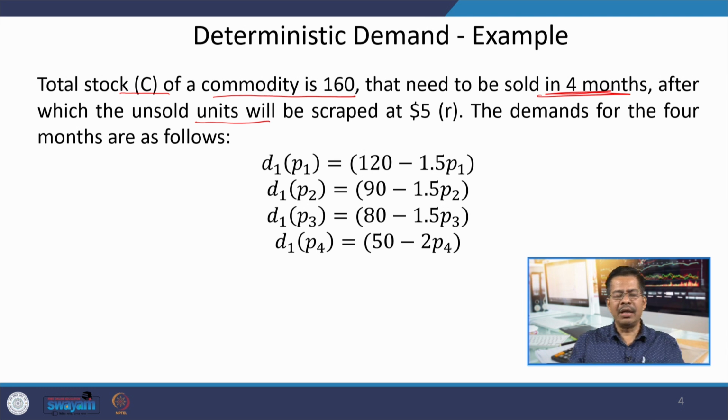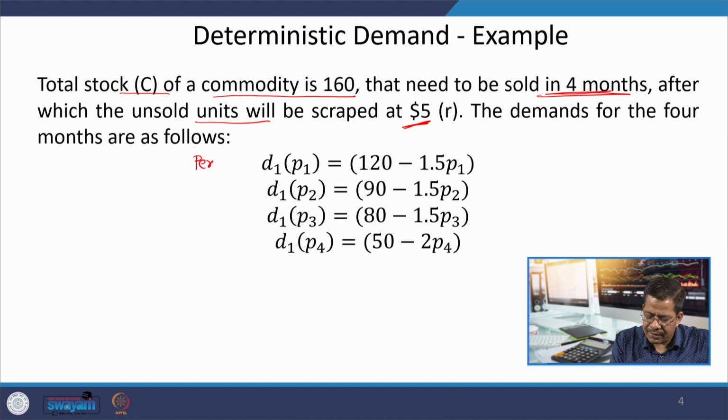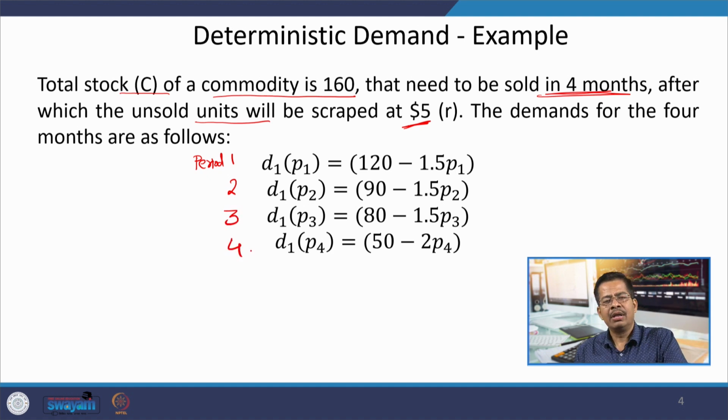However, there is a value associated with scrap also. You can give scrap at the rate of $5 per unit. Now, for the different months, these are periods 1, 2, 3, 4.